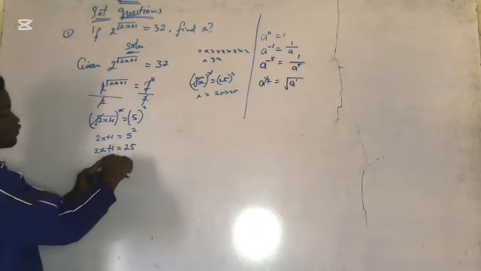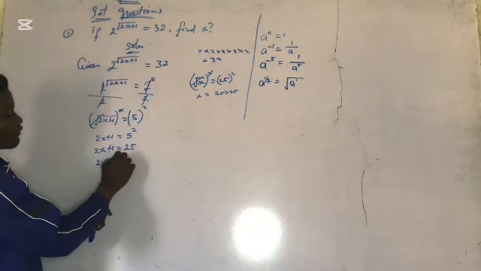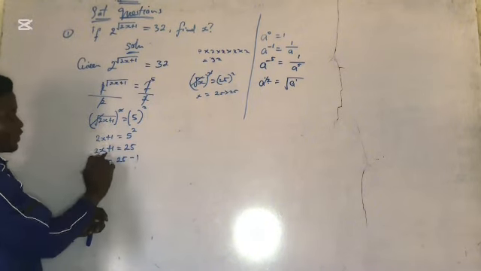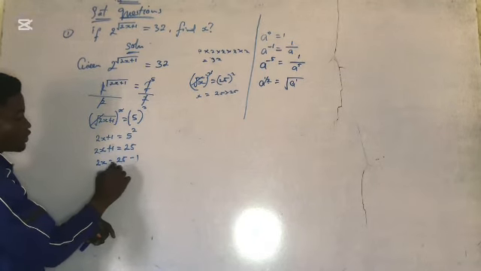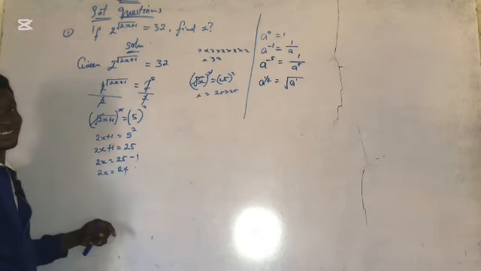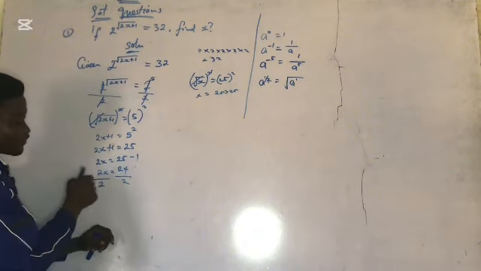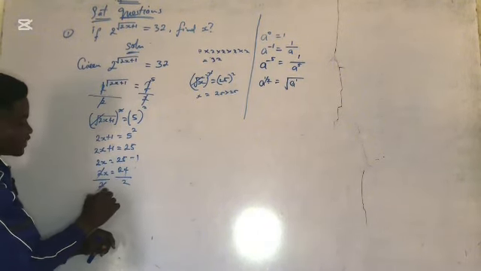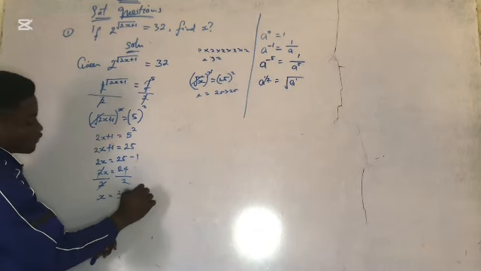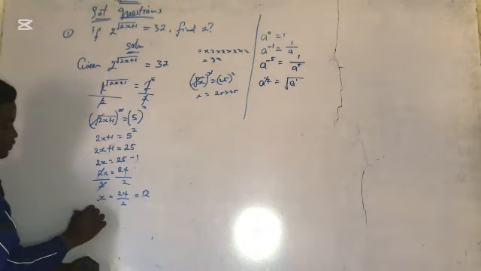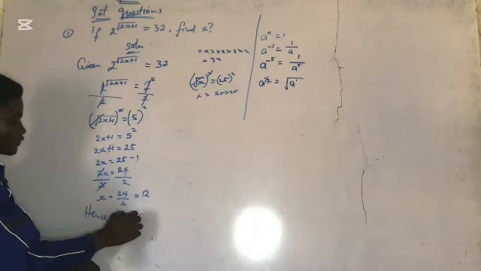So we're going to move this 1 to the other side. I'm going to have 2x equal to 25 minus 1. When the plus crosses the equality, it changes as usual. So now 2x will give you what? 25 minus 1 is what? 24. So to remove the coefficient, divide both sides by what? 2, which is the coefficient of x. This cancels this, x will give you what? 24 divided by 2, which is equal to 12. So hence, the value of x will give you what? 12. The answer is that.